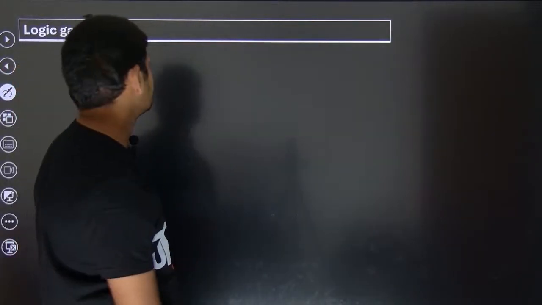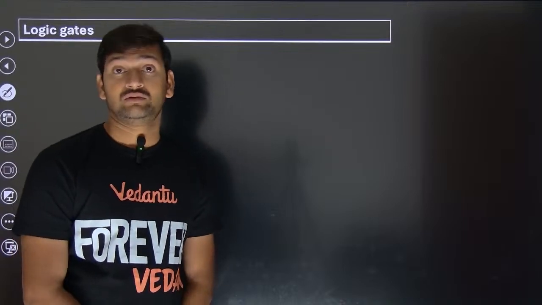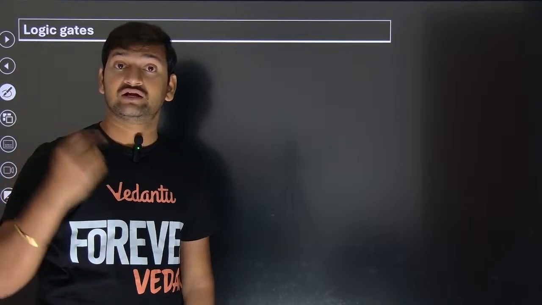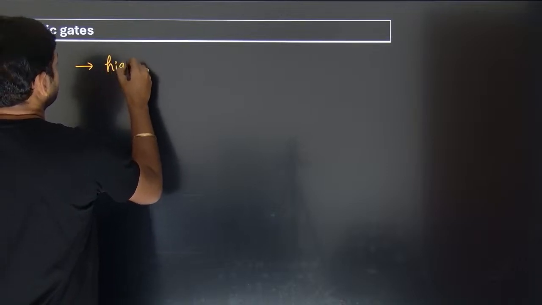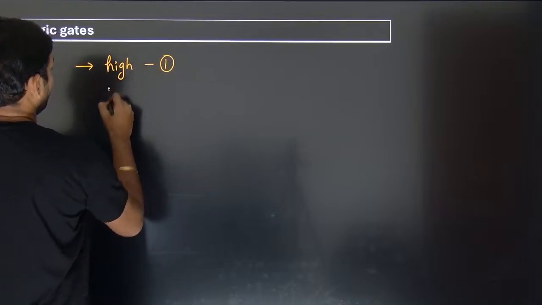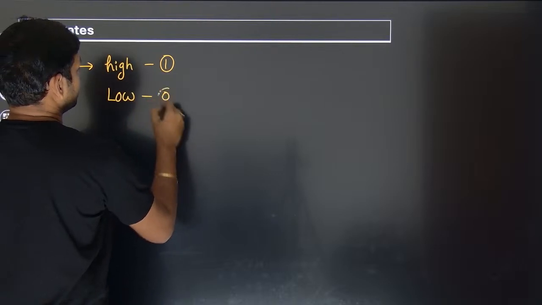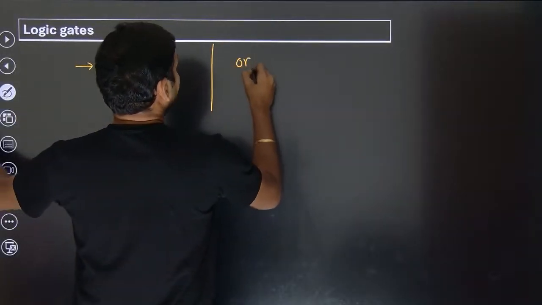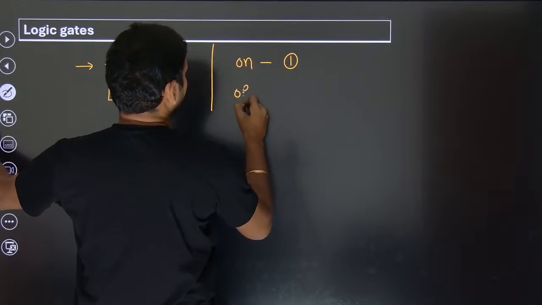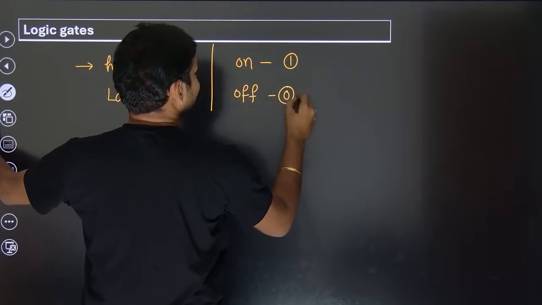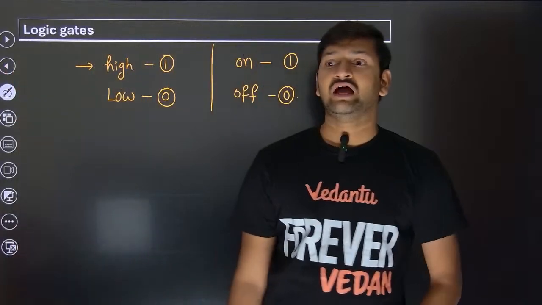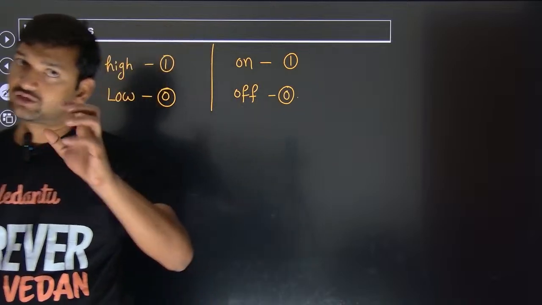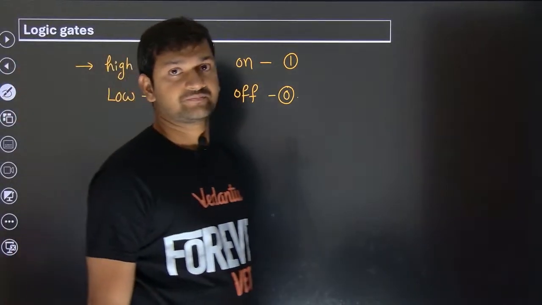So before I go for the logic gates, how are the inputs going to be? See, high will be taken as 1, low will be taken as 0. Always keep that in mind. High will be represented with 1. Low will be represented with 0. Sometimes on will be represented with 1. Off will be represented with 0. So, in these logic gates, we have different types of gates. We will talk about all those different types of gates.